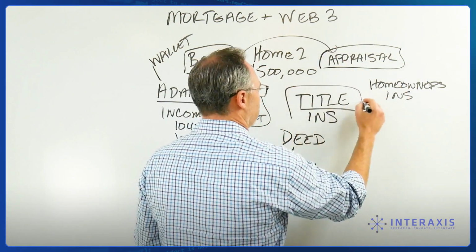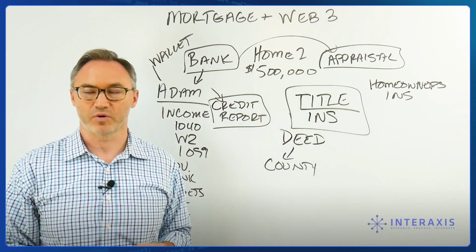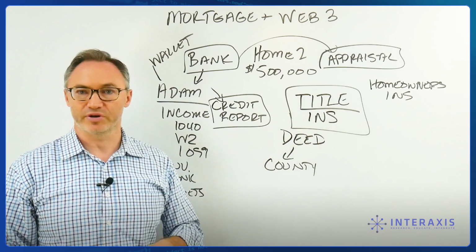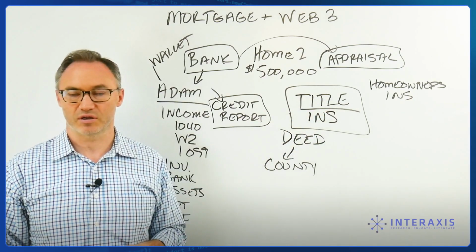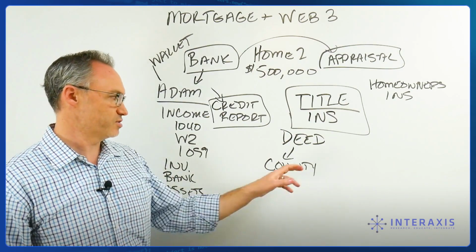Title insurance. This is something that once homes are denoted on chain, once the ownership record of homes are denoted on chain, there should be no more need for title insurance. The blockchain technology should completely do away with the need for title insurance.